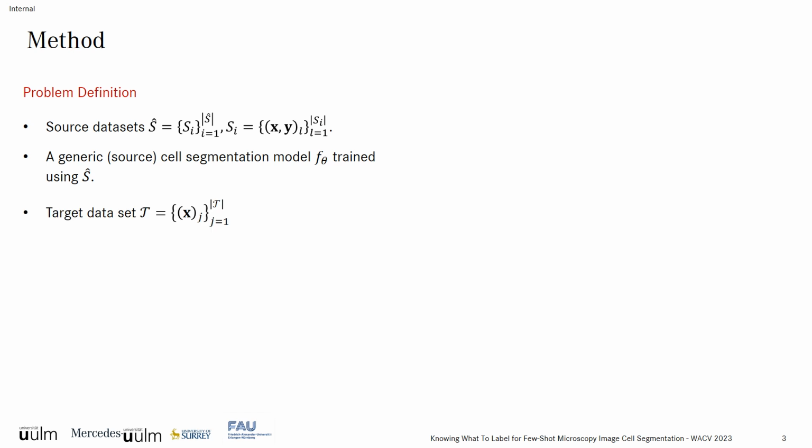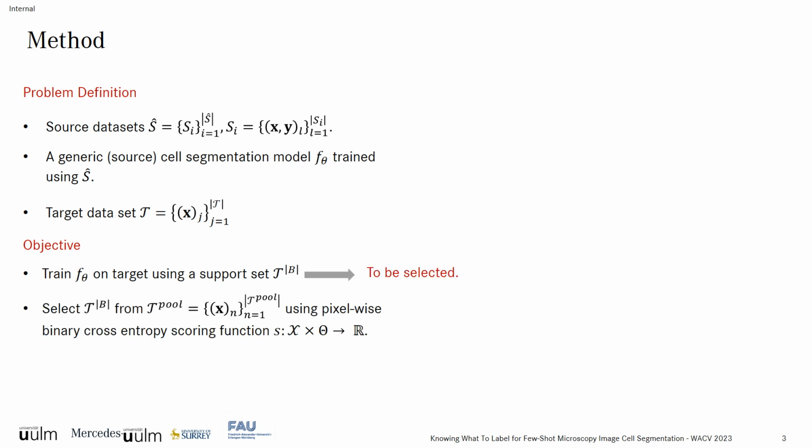The target dataset contains images belonging to a different microscopy domain and a different cell segmentation task. So our main objective is to train a model to segment cells in microscopy images from the target dataset using a support set containing annotated images. So towards our objective, we consider a pool of unlabeled training images, T-pool, from which we select the samples of support sets based on a pixel-wise binary cross entropy function. The final model is then evaluated on the target dataset.